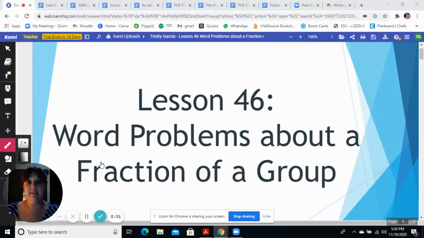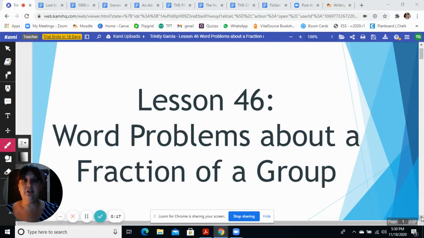Jackson Math. This is Intermediate 5, Lesson 46, Word Problems about fraction of a group. That's what we're talking about today. Word problems about fraction of a group. All right, let's get started.